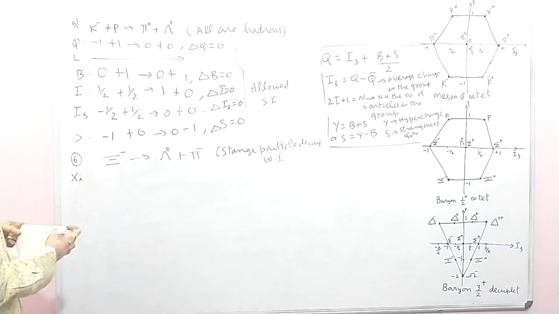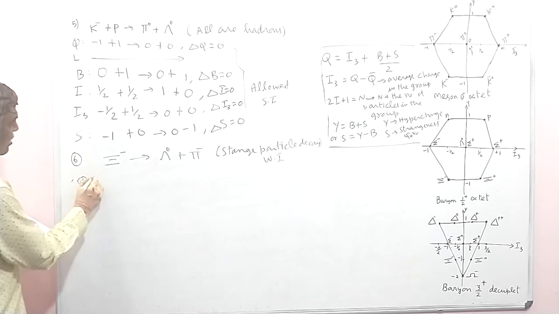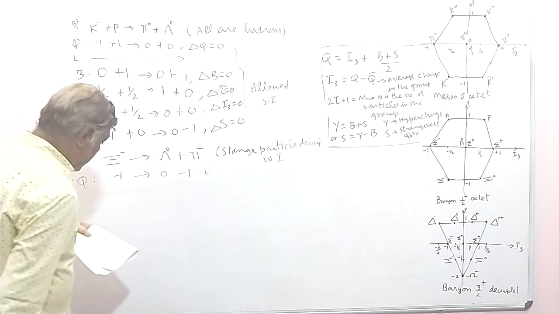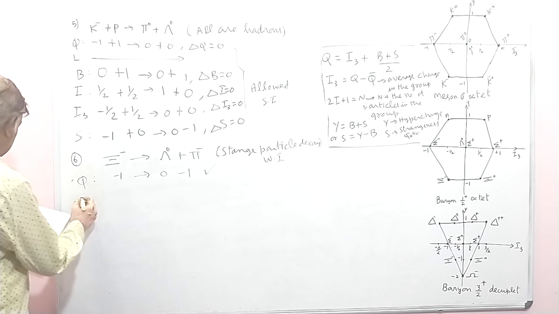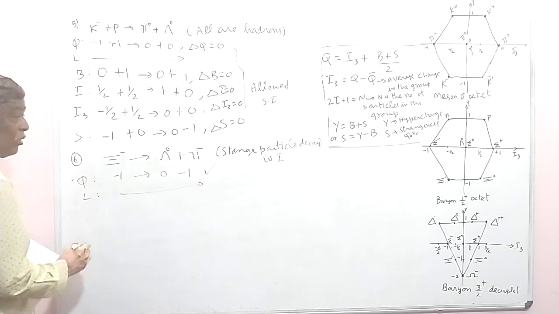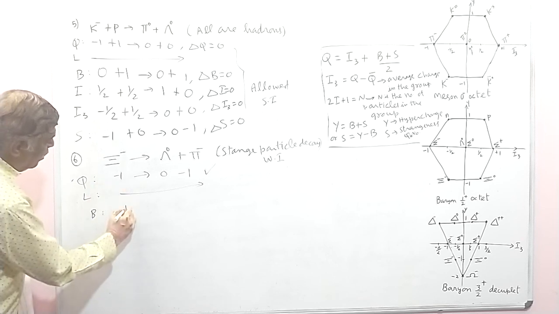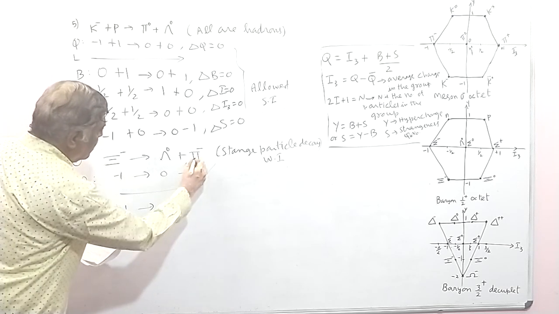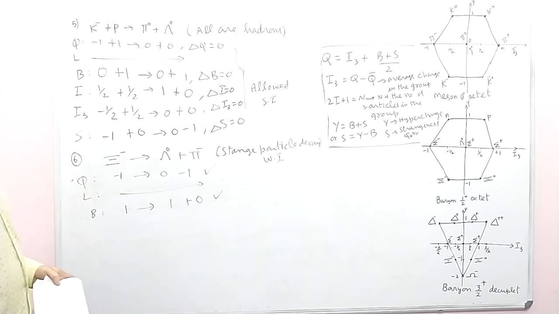Now let us check whether the conservation laws are satisfied. First you check the charges: here -1, here 0, -1. Therefore delta Q is 0, allowed. For the lepton number, they are all baryons and mesons, so you need not write down the lepton number. For baryon, Xi minus is a baryon with baryon number 1, lambda 0 is 1, and for the meson the baryon number is 0. Therefore delta B is also 0.